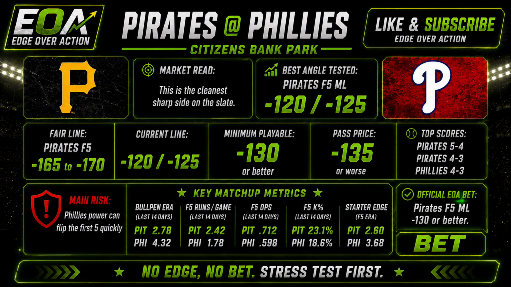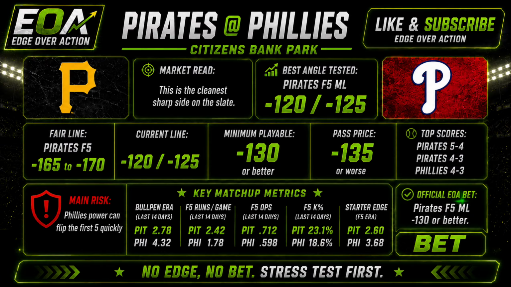The model read: Braxton Ashcraft over Aaron Nola is the key. Nola's ERA/WHIP profile creates traffic risk, while Ashcraft gives Pittsburgh the cleaner first 5 path. Most likely scores: Pirates 5-4, Pirates 4-3, Phillies 4-3. First 5 most likely: Pirates 3-2, Pirates 2-1, tied at 2-2. The best angle: Pirates first 5 money line.